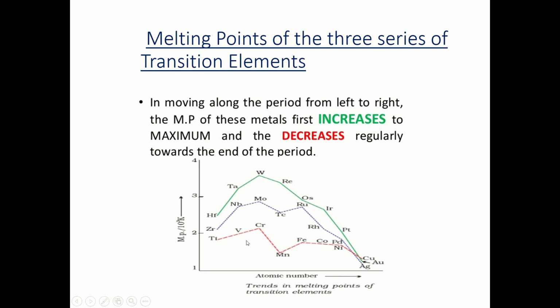Now you see chromium, which belongs to the 3d transition series, has the maximum melting and boiling point in the 3d series because of the presence of the maximum number of unpaired electrons, and the configuration is 3d5 4s1. In moving along the period from left to right, the melting point of these metals first increases to a maximum and then decreases. Here is the anomalous behavior of manganese, Mn, and this is Tc, that is technetium.